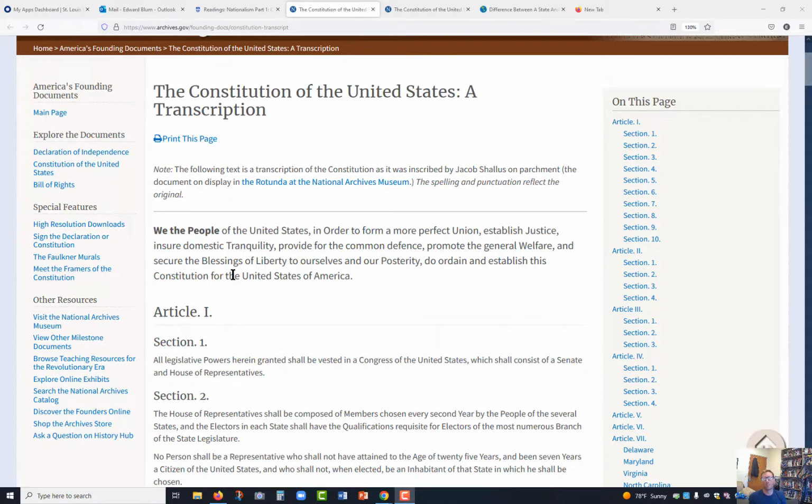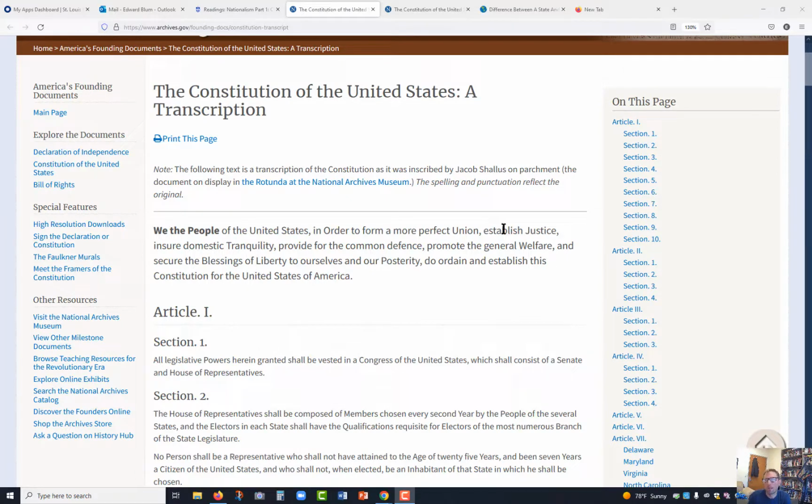So the Constitution is how the state, the government, how the United States will be governed. This is how the United States is going to be linked together. So it's "We the people of the United States, in order to form a more perfect union." So here's the goal of forming the state.